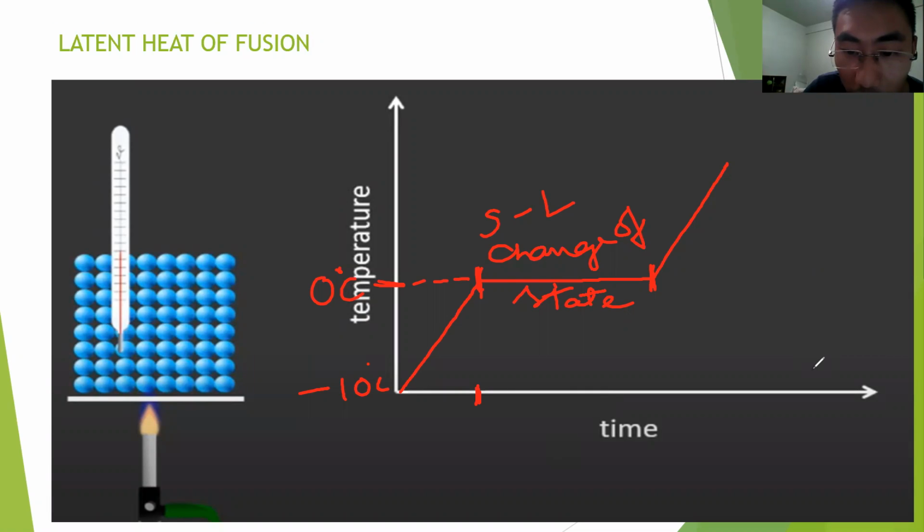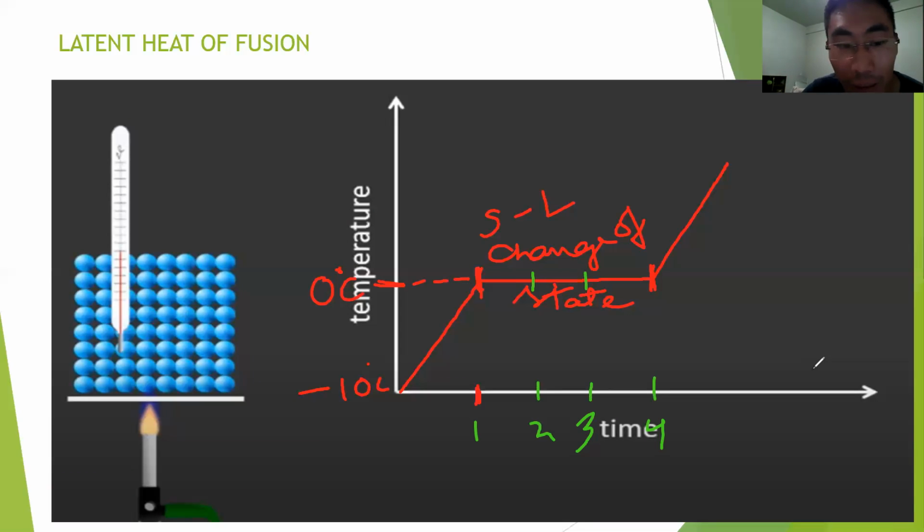we have reached till here. Okay, so let's say this is the second minute, this is the third minute, this is the fourth minute. Now let's say we have reached the second minute. So in the second minute, definitely some of the ice should have turned into water, right?